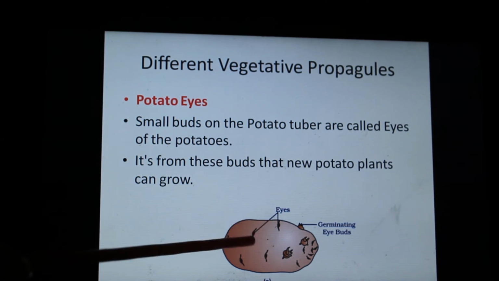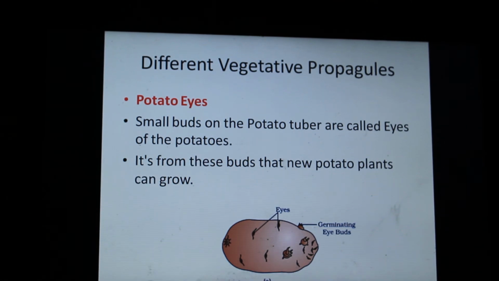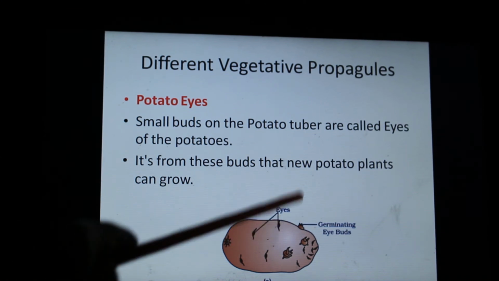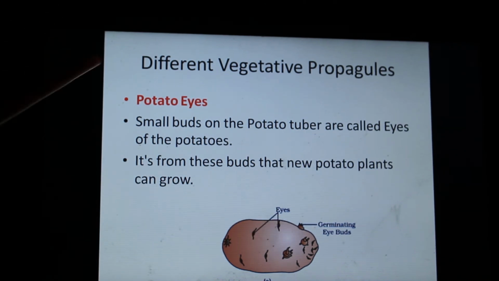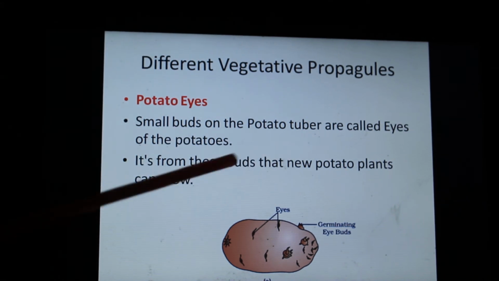So these buds, called eyes, are taken off and sown in the soil, and so we can say that the unit of vegetative propagation here is the eyes. So eyes are the vegetative propagules by which a potato plant is reproducing asexually.